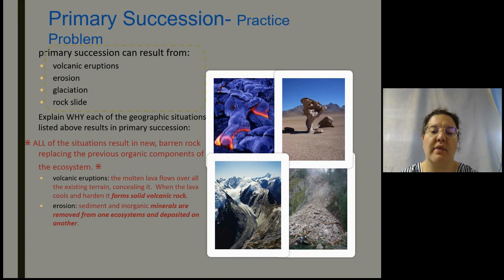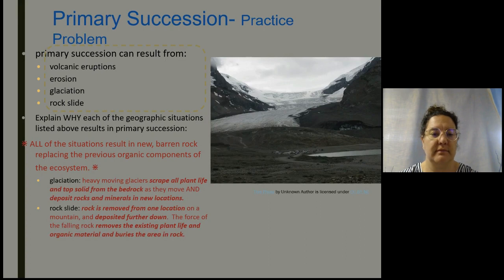So there won't be any life left behind or where it was deposited. For glaciation, now these heavy moving glaciers scrape all plant life and solid bedrock and solids and topsoil from the bedrock as they move, and they deposit those rocks and minerals in new locations. So the ice has been covering an area for a long period of time, so there is no ecosystem underneath it.